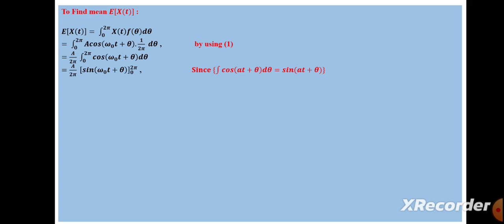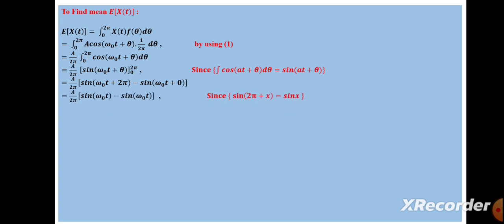We know the integral of cos(at plus theta) d theta is equal to sin(at plus theta). Using this formula, we get A by 2 pi times sin(omega naught t plus theta), lower limit 0, upper limit 2 pi. Substituting the limits, A by 2 pi into [sin(omega naught t plus 2 pi), the upper limit, minus sin(omega naught t plus 0), the lower limit].